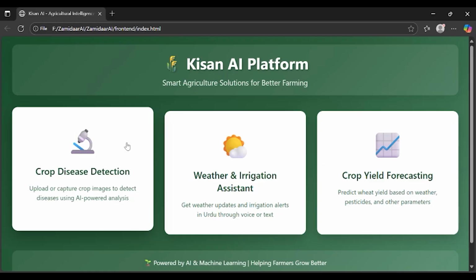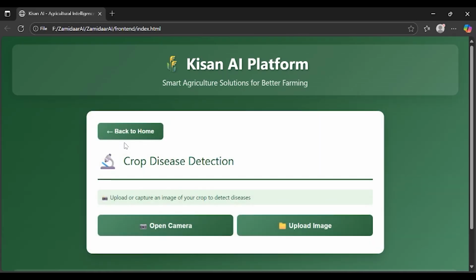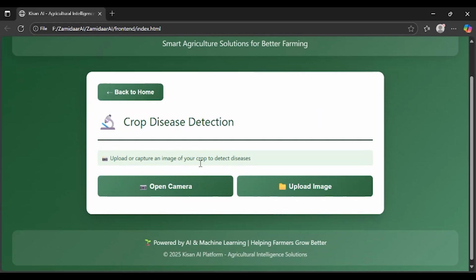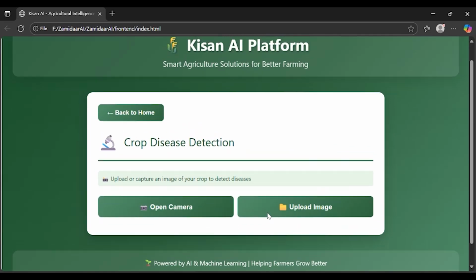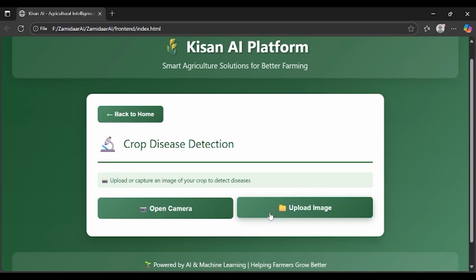On clicking the option crop disease detection, the user interface opens. The user simply uploads or captures an image of a leaf, and the app instantly predicts the type of disease and its confidence level. This makes the solution accessible, user friendly, and highly practical for farmers and agricultural experts.